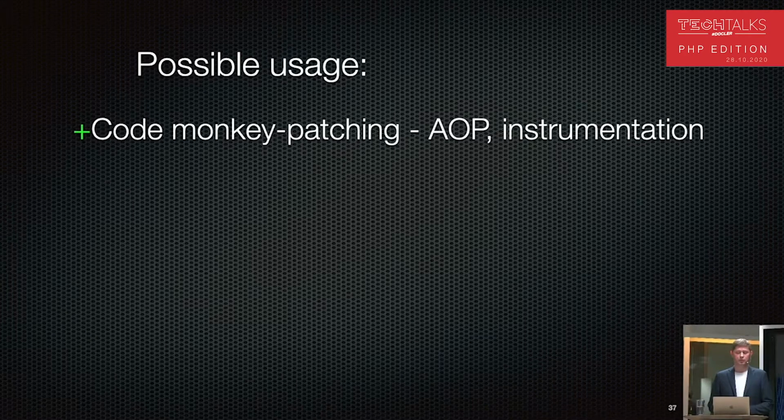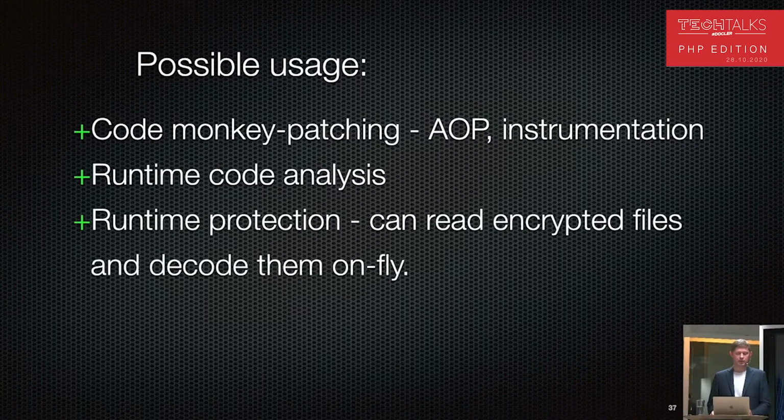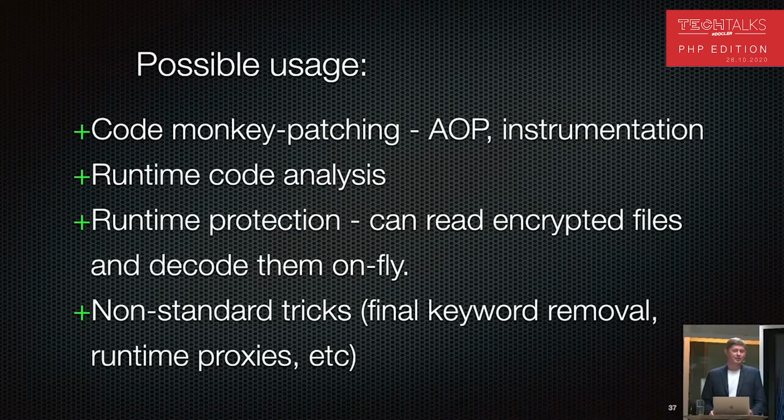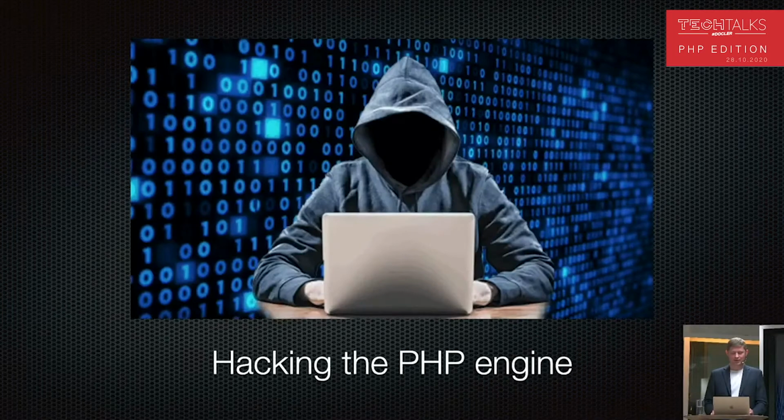For example, it can be AOP. It's actually how Go AOP is implemented. We can use it for instrumentation, runtime code analysis, runtime protection. We can create separate files that can be encrypted, and our library can decrypt them at runtime. And we can also use non-standard tricks like removing the final keyword, or creating runtime proxies.